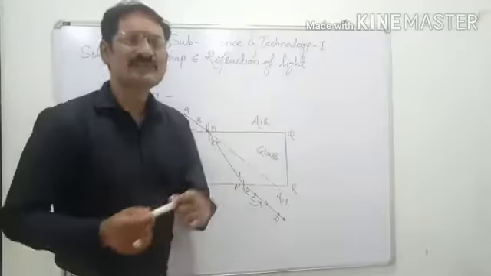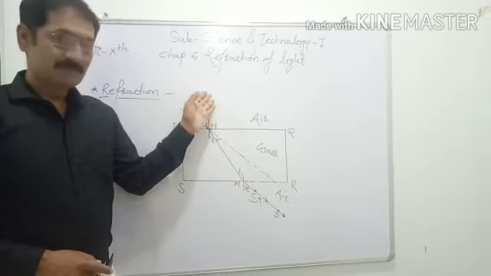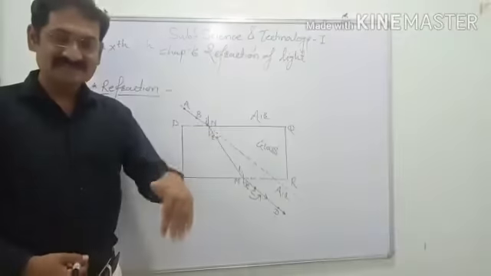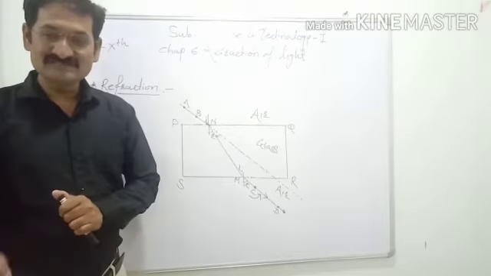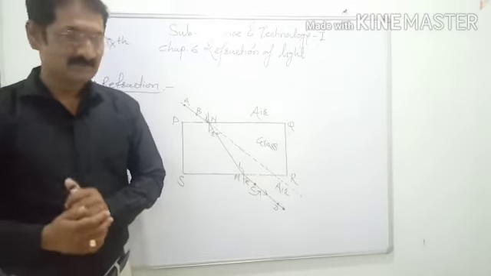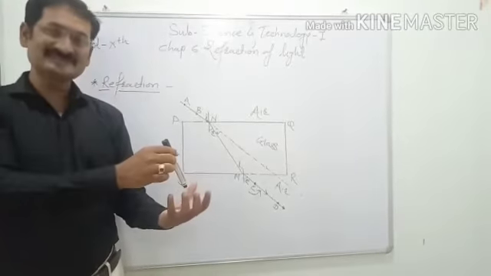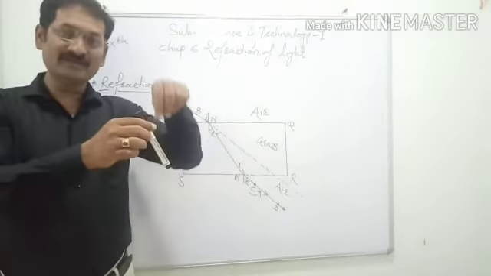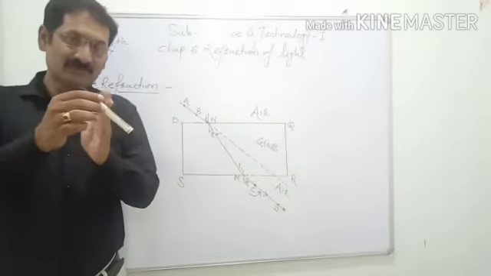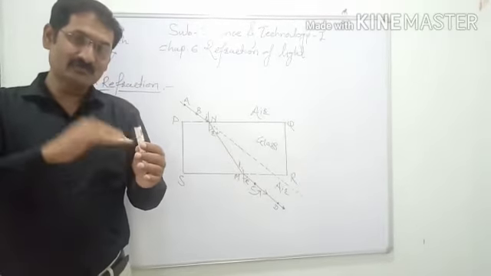There are some examples of refraction of light in nature. When a light ray passes from air to water in a river, its direction changes. That's why, inside the water, the bottom appears raised in front of us. This is because of refraction of light. When we dip a pencil in a glass and pour water inside, the pencil inside the water appears separate from the pencil outside the water.